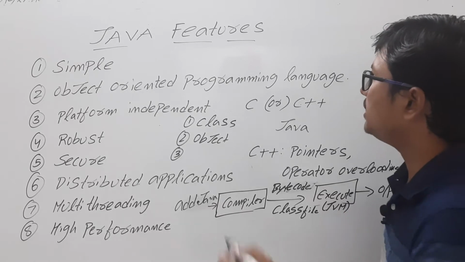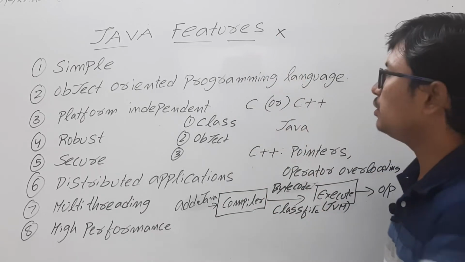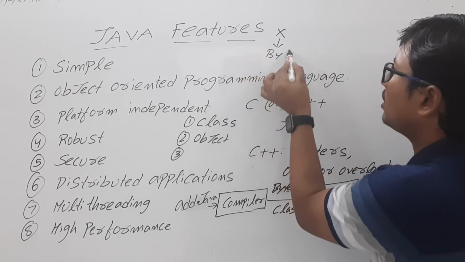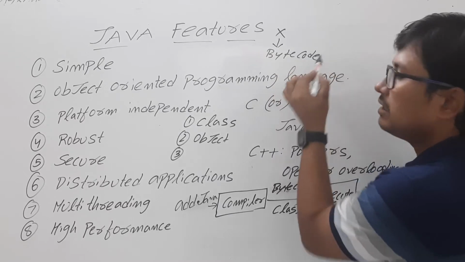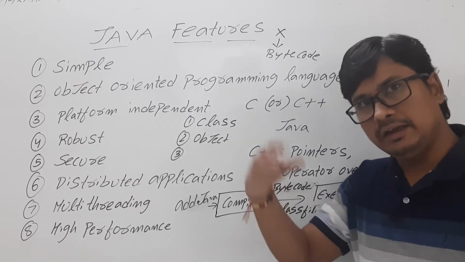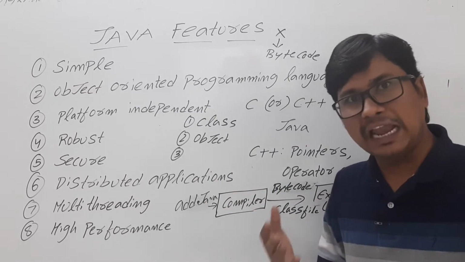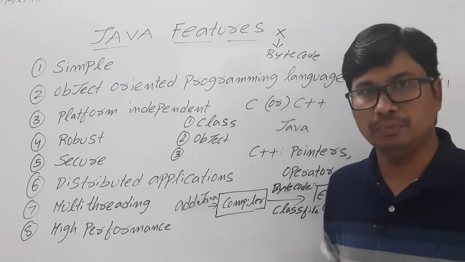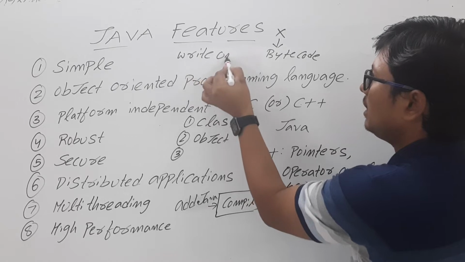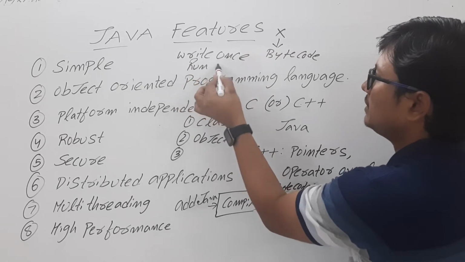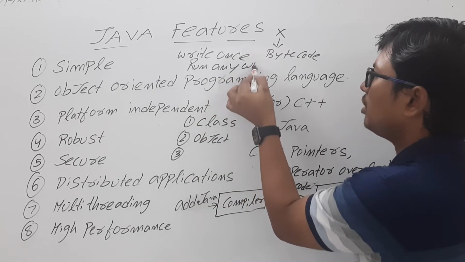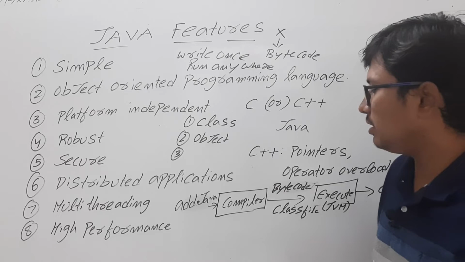Is it clear? The meaning is that on a platform X, you have compiled the Java program. Then you will get the bytecode or dot class file. If you take the dot class file on a pen drive or some other medium and run it on some other platform, then also you will get the output. So that's why we say write once, run anytime, or run anywhere. You can run it on any other platform also. So that is the beauty of the Java program.